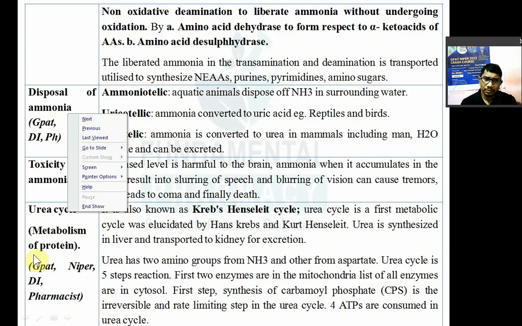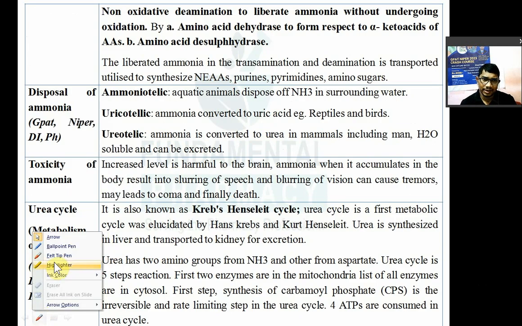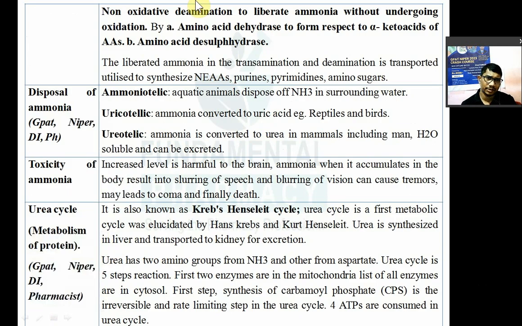Based upon that, I have already explained urea cycle in the last lecture, but now non-oxidative deamination, again, to liberate the ammonia without undergoing the oxidation. It is done by two enzymes, amino acid dehydratase enzyme to form a respective keto acid, and then amino acid desulfohydrase. Desulfohydrase मतलब क्या है.